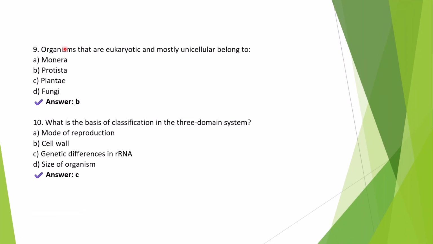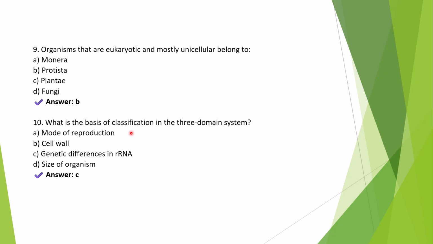Question 9. Organisms that are eukaryotic and mostly unicellular belong to. Option B, Protista. The kingdom Protista includes mostly unicellular eukaryotes. What are the examples? Amoeba, paramecium, euglena. Some colonial and multicellular forms are there, and they include both autotrophic and heterotrophic organisms. Hence, it's a diverse group of simple eukaryotic organisms.